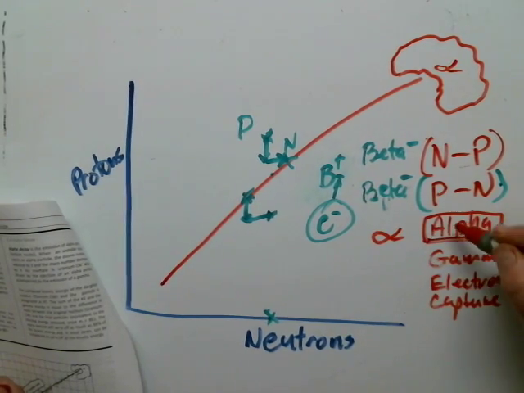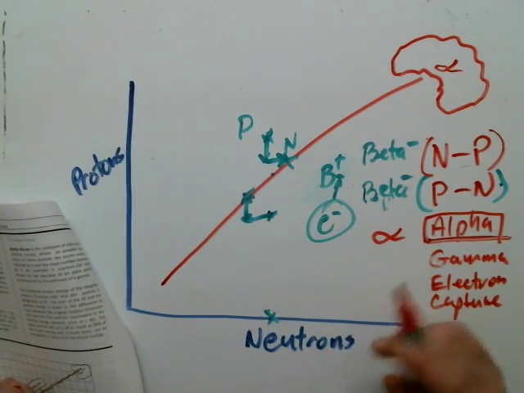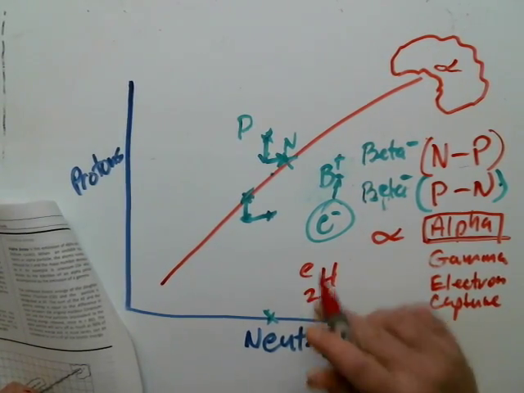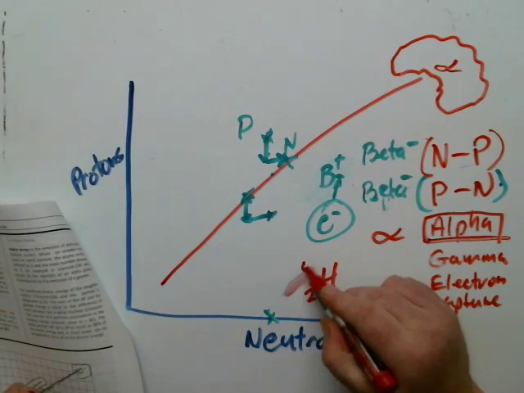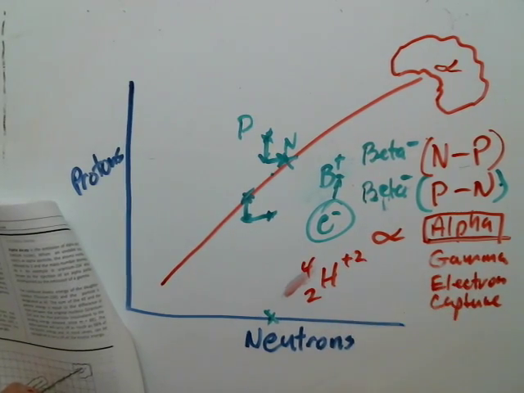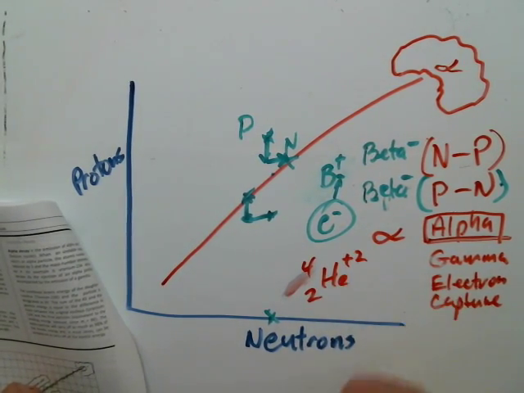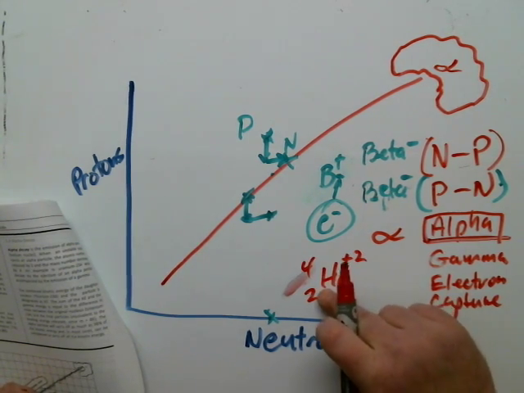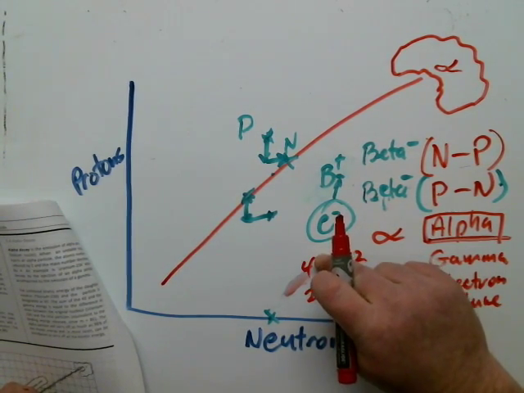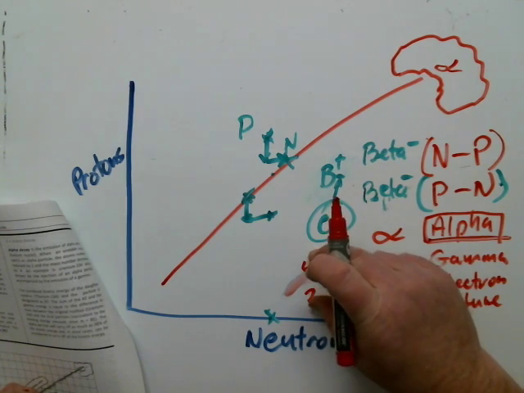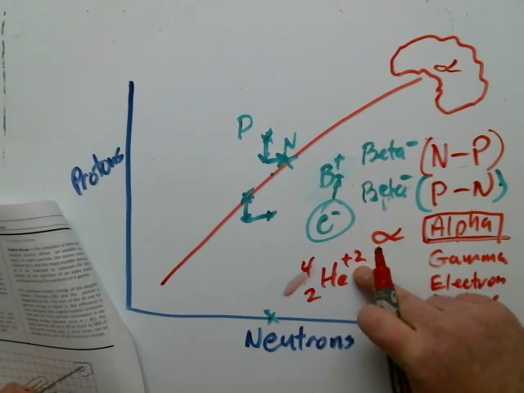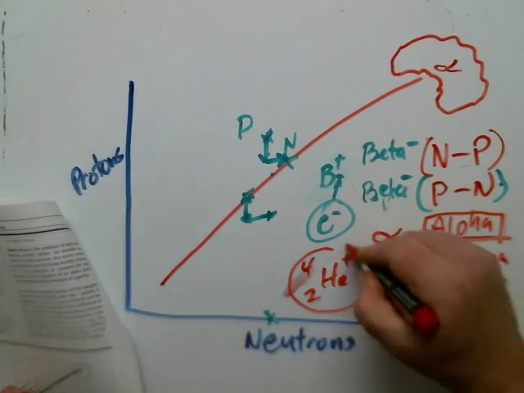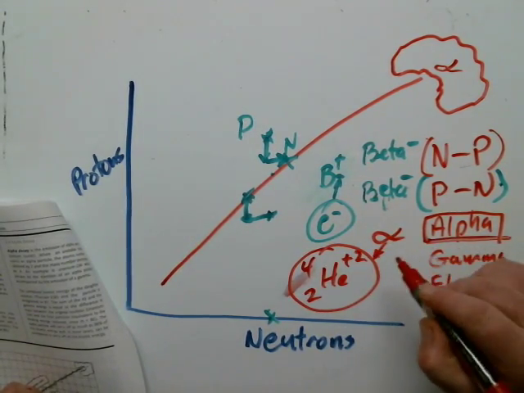An alpha is a particle that's ejected from the nucleus, and it is actually helium-4 with a +2 charge, which means it is a helium nucleus, because 2 protons and 2 neutrons would create a helium nucleus, but if it didn't have its orbital electrons, it would have a +2 charge. That is referred to as an alpha particle.